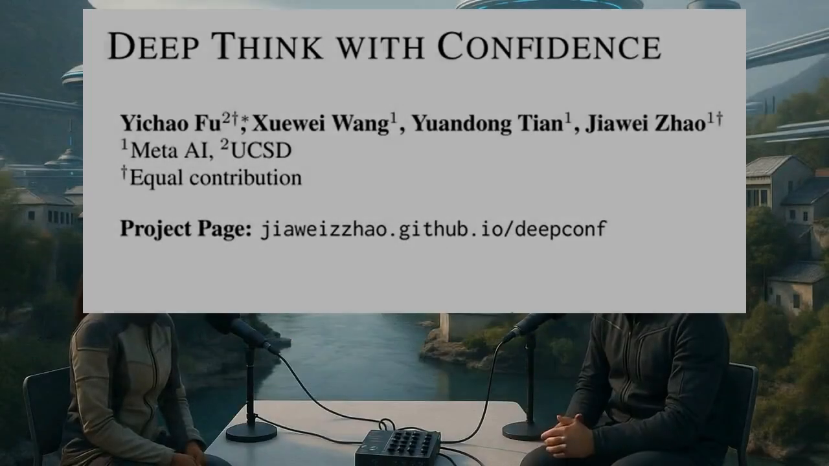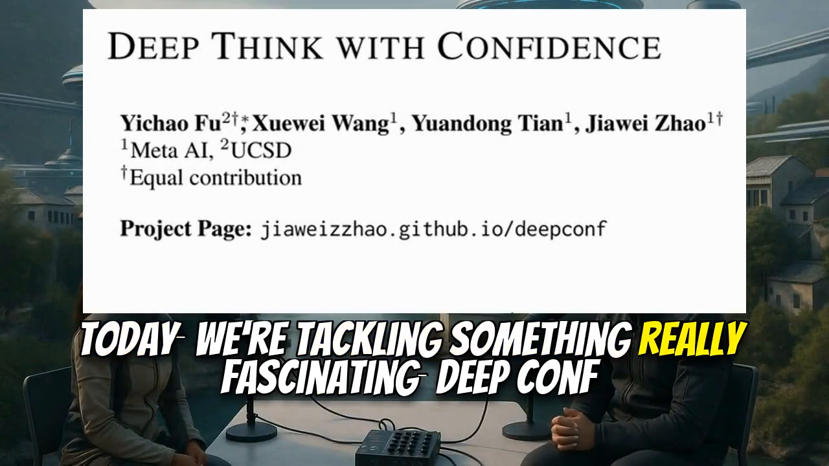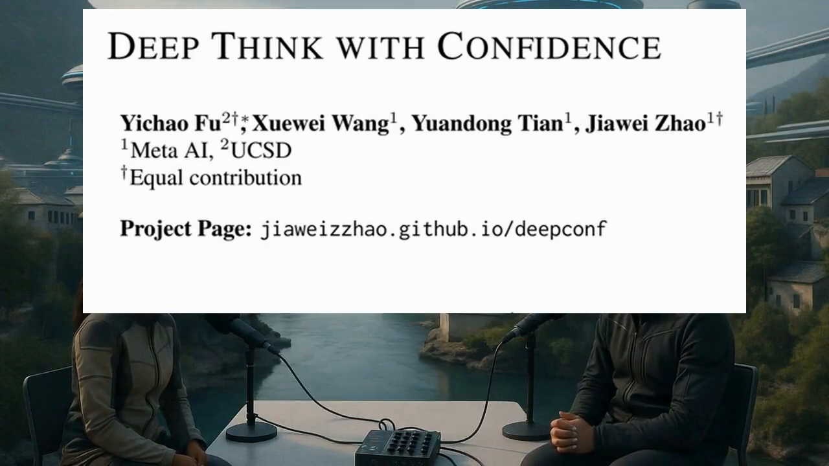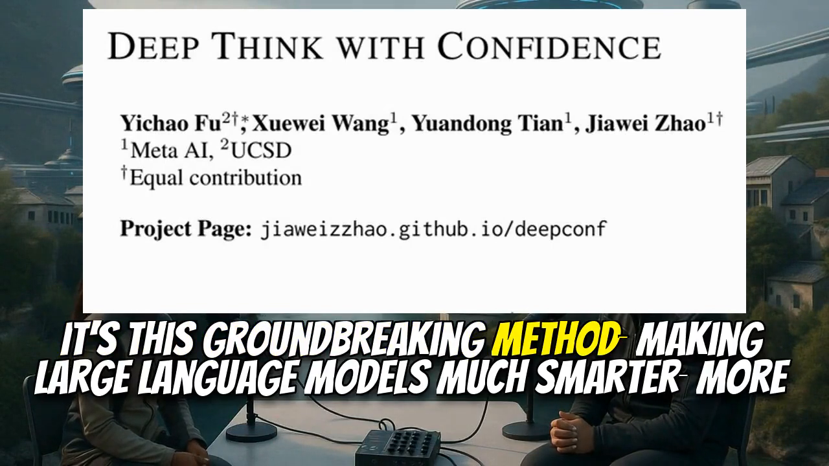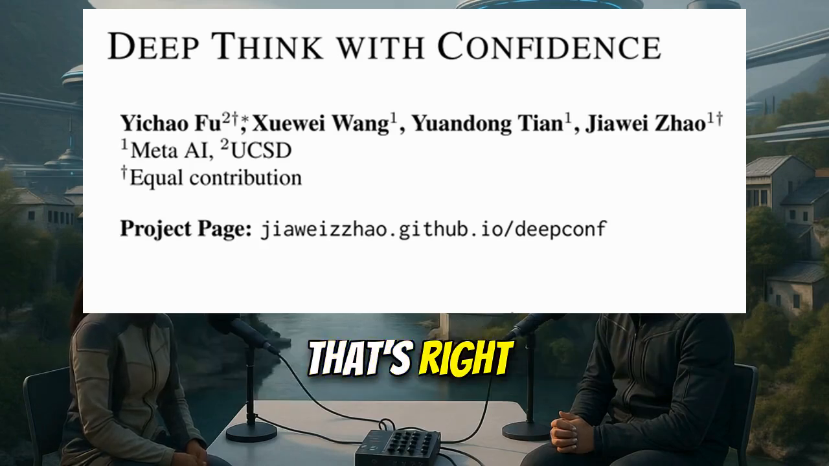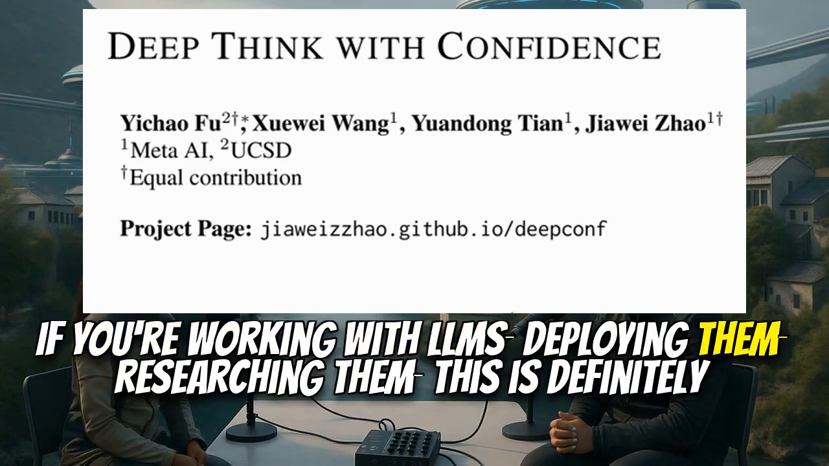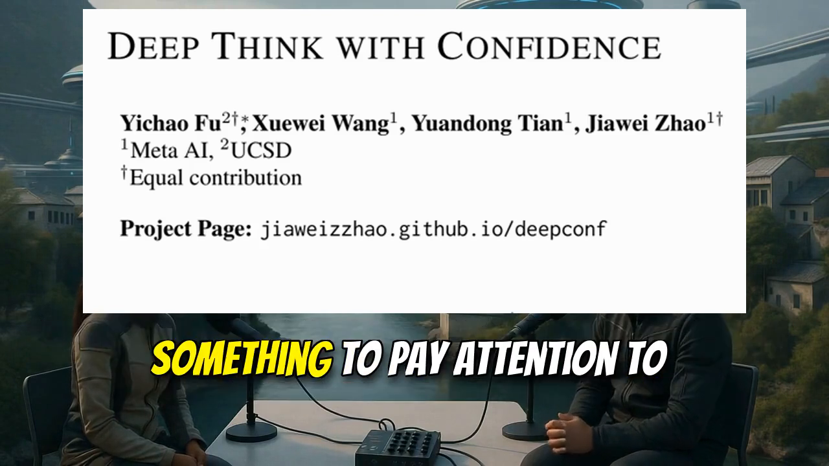Welcome to the Deep Dive. Today we're tackling something really fascinating, DeepConf. It's this groundbreaking method making large language models much smarter, more efficient at complex reasoning. That's right. If you're working with LLMs, deploying them, researching them, this is definitely something to pay attention to.